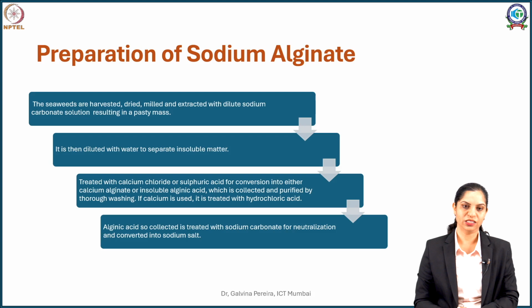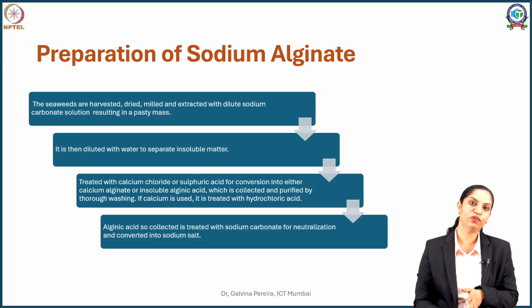Let us see both the cases. In the first case, you can treat it with calcium chloride. Now, sodium alginate is a water soluble polymer, like I said, the sodium salt, but calcium alginate is a water insoluble salt. So, it will tend to precipitate or form a more rigid gel as compared to sodium alginate, and that is the reason this rigid gel forms a mass which can be separated by treating subsequently with hydrochloric acid.